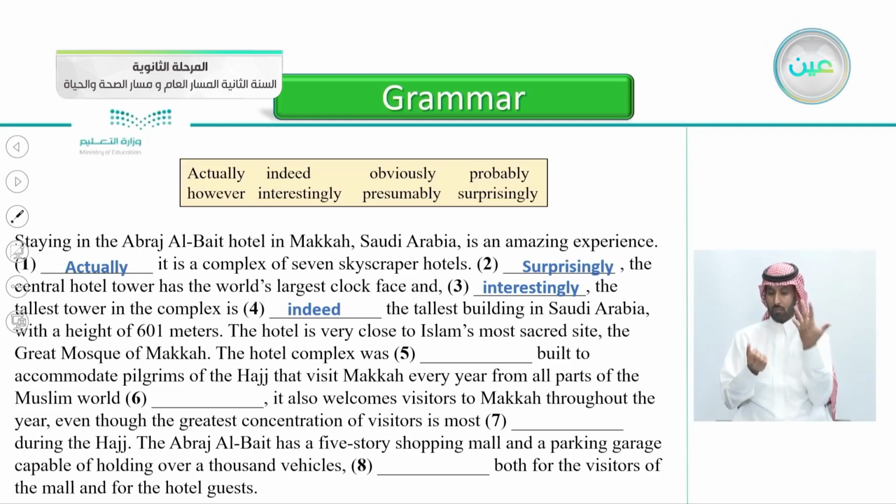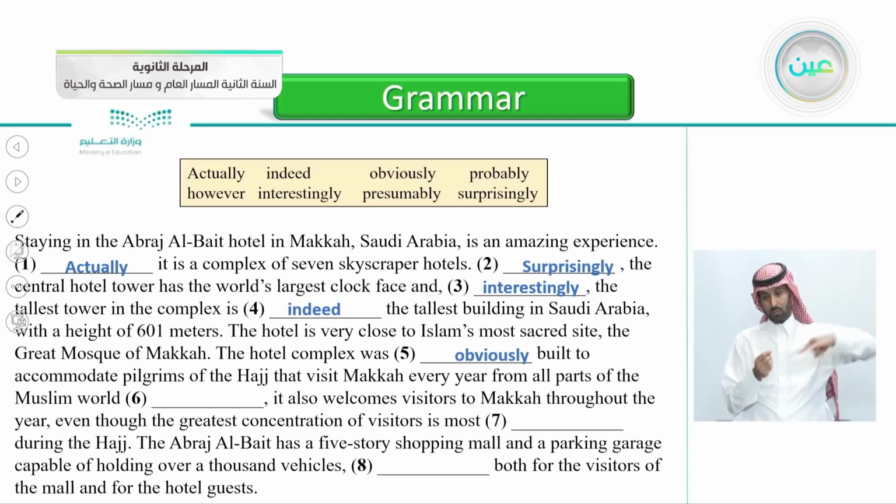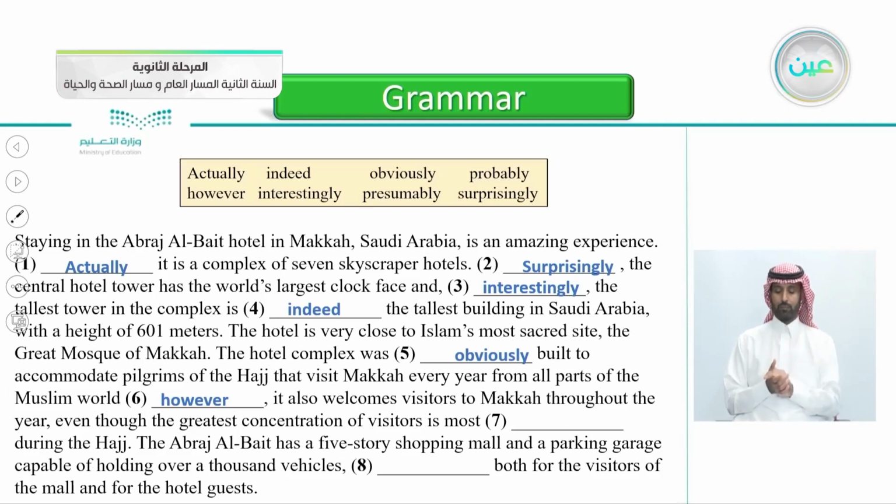Number 5 is, yes, obviously, something that we all can notice. Obviously, built to accommodate pilgrims from the Hajj that visit Mecca every year from all parts of the Muslim world. It also welcomes visitors to Mecca throughout the year. So number 6 is, however, it also welcomes visitors to Mecca throughout the year, even though the greatest concentration of visitors is most during the Hajj. Yes, is most probably during the Hajj.